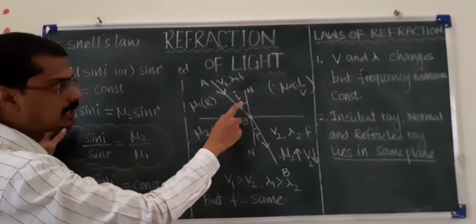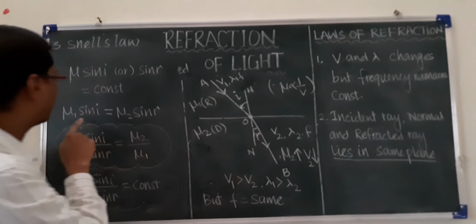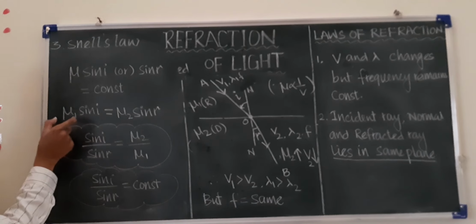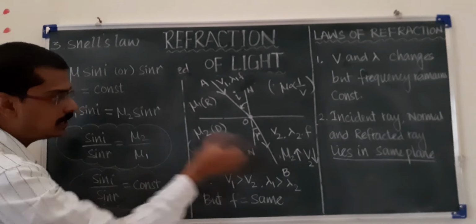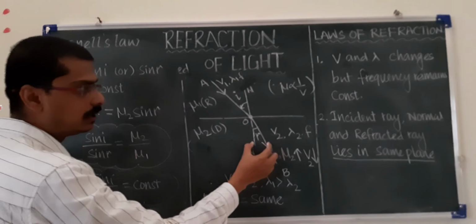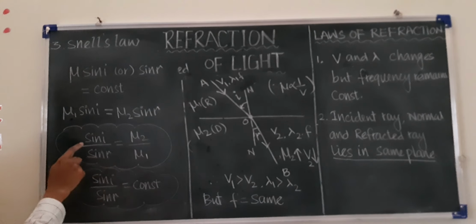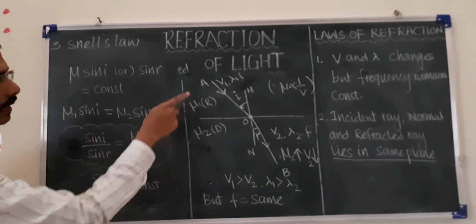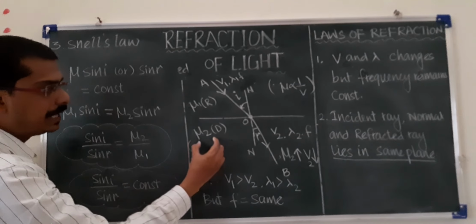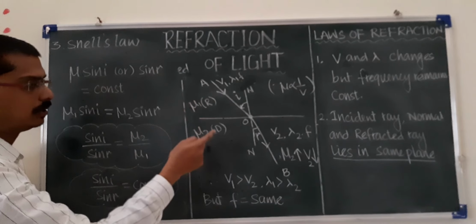The ray travels into the medium where the refractive index is mu2 and the angle is R, so sine R. We write mu1 sine I, the product of refractive index and sine of angle of incidence, equals mu2 sine R. So sine I upon sine R equals mu2 upon mu1, which means medium 2 with respect to medium 1, as we already discussed.